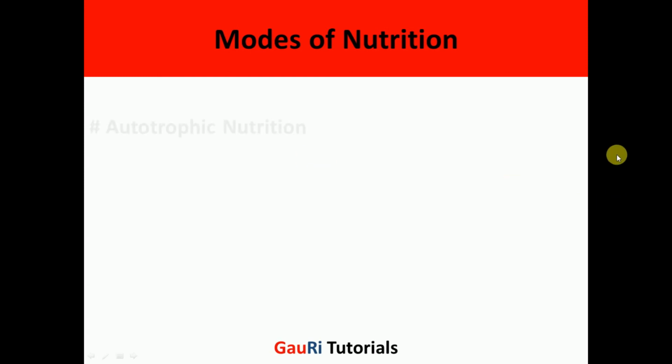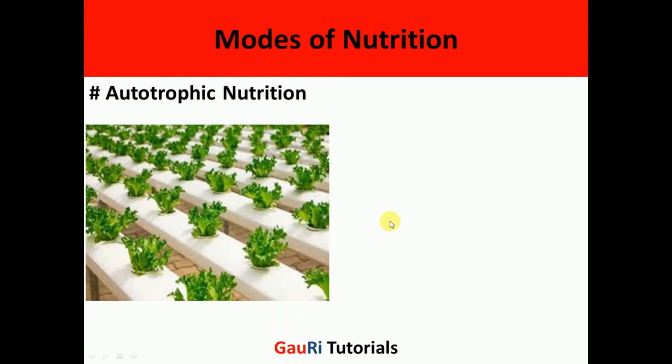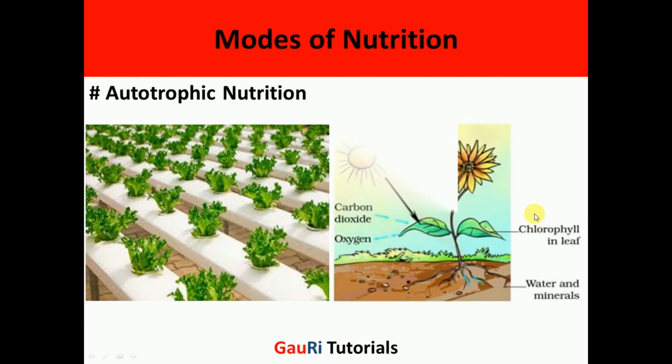Like we can see here, in autotrophic nutrition, plants prepare their own food and they need sunlight for the preparation of the food. They need carbon dioxide, they need water and minerals from the soil, and they can prepare the food in the presence of sunlight. They also need a green pigment called chlorophyll for preparing their food. But they can prepare their own food and they can meet their daily requirements from this food.